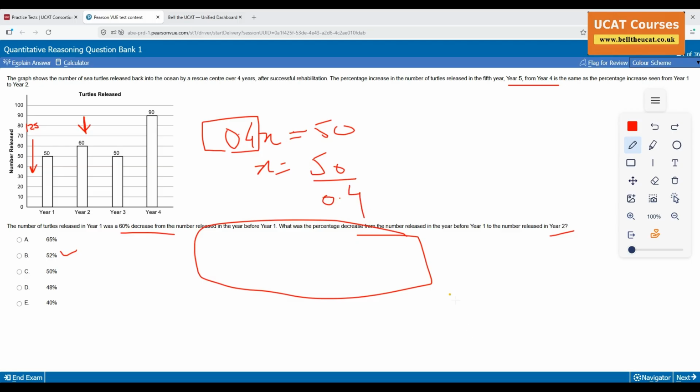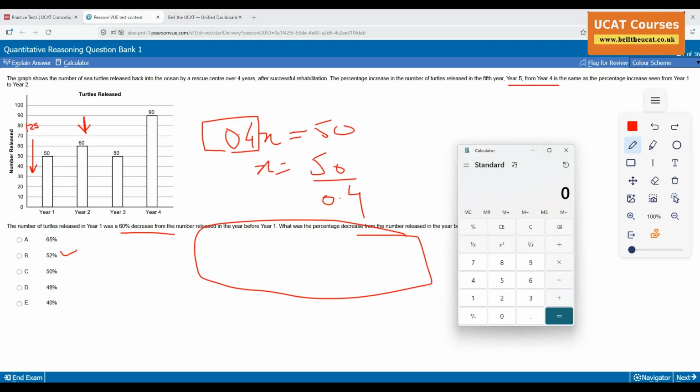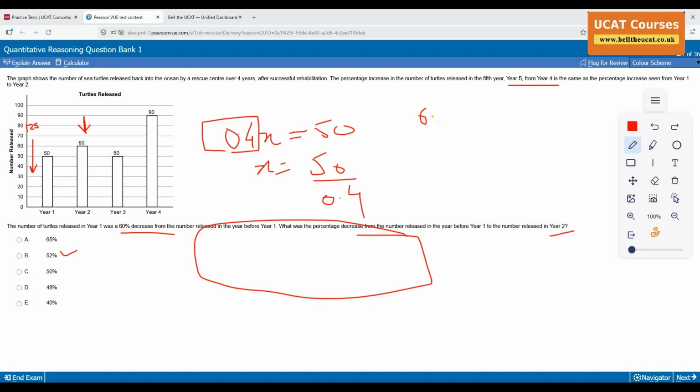50 divided by 0.4. Boom, what do we get? 125. Try to do it in your head. 50 divided by 0.4 is 125. Then how did I find out the percentage increase? 60 over 125. A GCSE way person who's trying to hit using GCSE would have done, okay, this is 60, and 125.